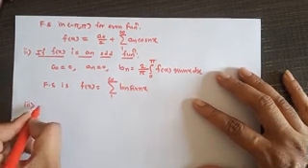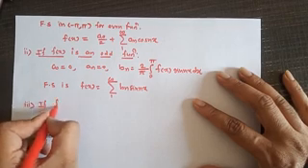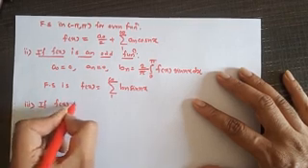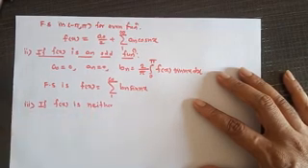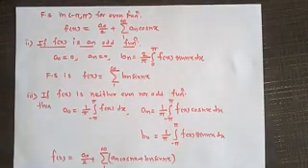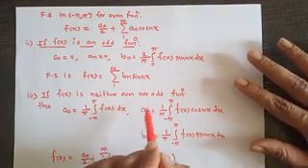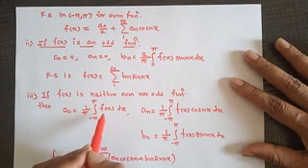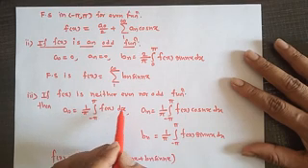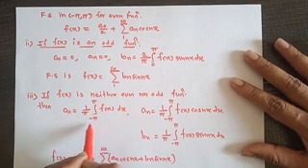Third, if f of x is neither even nor odd, then a0 is equal to 1 by pi, integral minus pi to pi f of x dx. You can find the value of a0 with the help of this formula.